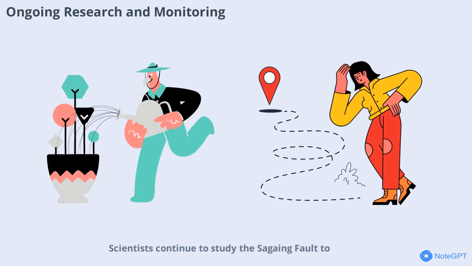Scientists continue to study the Sagaing Fault to better understand its behavior and predict future earthquakes. Advanced monitoring systems track ground movement, seismic activity, and changes in the fault structure. This research is vital for improving earthquake preparedness and reducing the risk to communities living near the fault. As technology advances, our ability to anticipate and respond to seismic events will only improve.